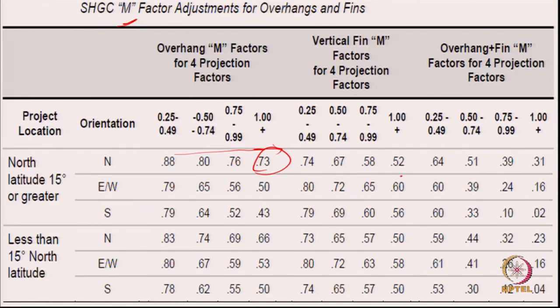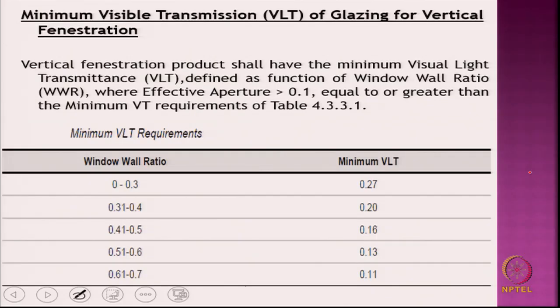So, for various projection factors, if the projection factor is more than 1, okay, this is for vertical fin, these are for overhang, and if you have provided both overhang and fin, then these are the ratios. So, these are prescriptive, you do not have to do calculation, just use this, but then this restricts the advantage of designing and optimizing the thing.